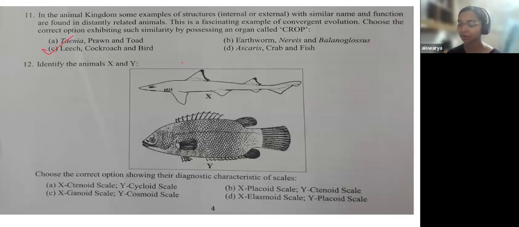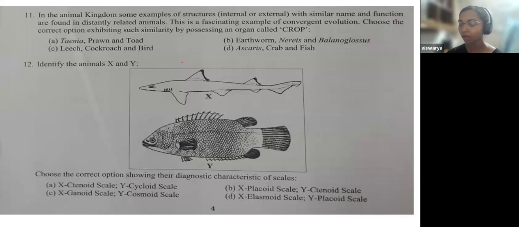Otherwise also, when you look at the four options, you can come to option C. Here your MCQ aptitude will help you. I have explained in the class how to approach this type of question. Even if you do not know the answer directly, you can use your aptitude and come to this answer.